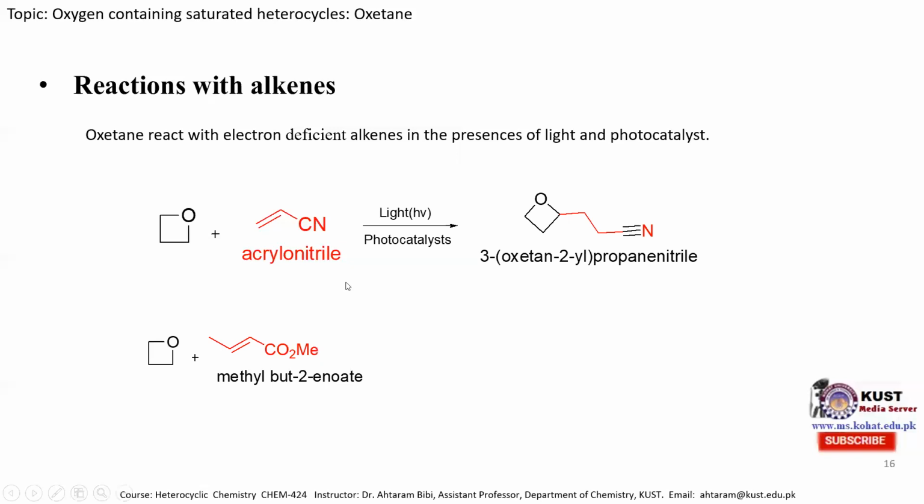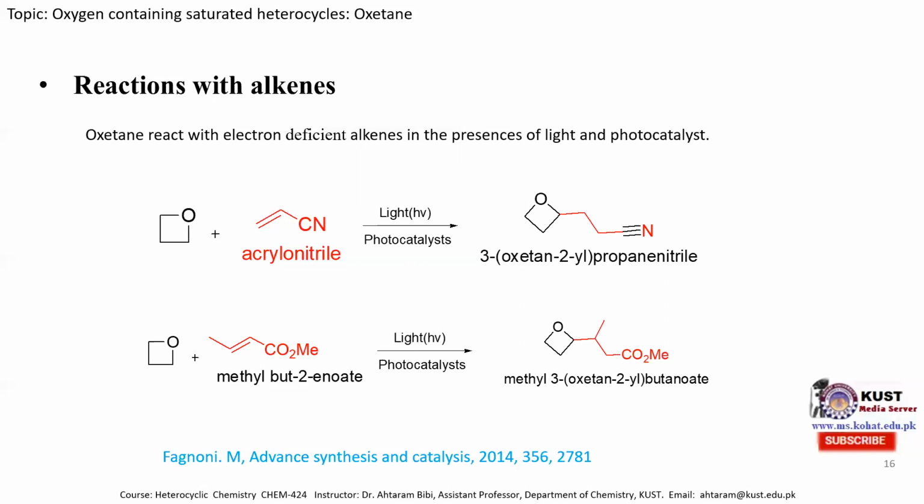Similarly, the oxetane molecule can react with methyl 2-butenoate, this ester molecule, an electron deficient alkene, in the same light and photocatalyst conditions, and one can obtain the methyl 3-oxetane 2-allyl butanoate molecule. This reaction also proceeds through a free radical mechanism. These reactions are reported in this Advanced Synthesis and Catalysis paper, which was published in 2014.